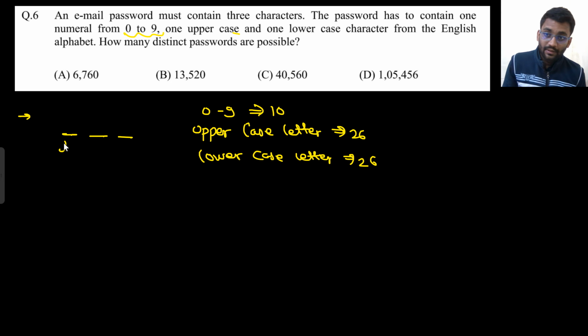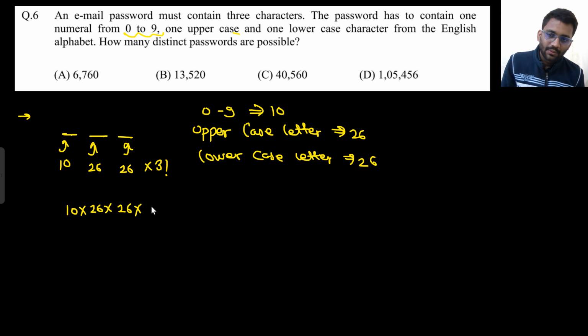So let's assume here we have 10 possibilities, here we have 26, here also we have 26, but the position is not fixed, they can interchange. So you will multiply with 3 factorial. So 10 into 26 into 26 into 6, that would be our answer. They can interchange their positions, so you have to permute them, into 3 factorial.